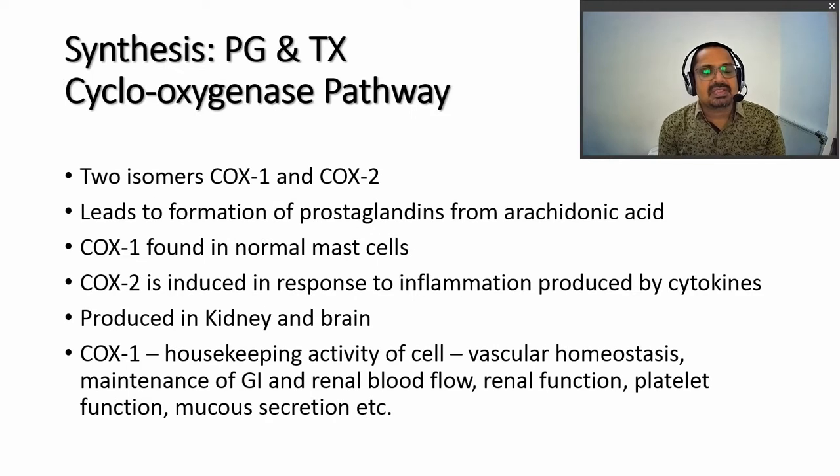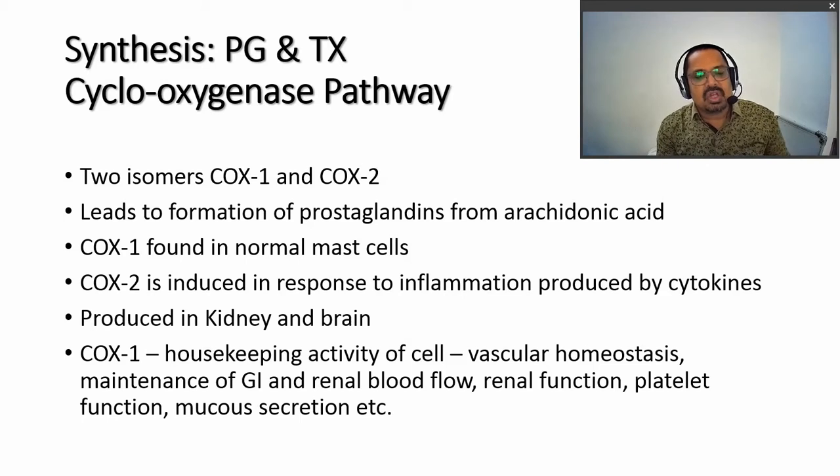As far as synthesis is concerned, synthesis of prostaglandin and thromboxane is done by the cyclooxygenase pathway. There are two isomers of cyclooxygenase, COX-1 and COX-2. They lead to the formation of prostaglandins from arachidonic acid.